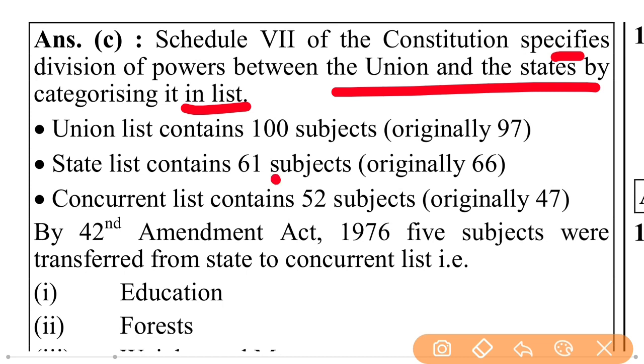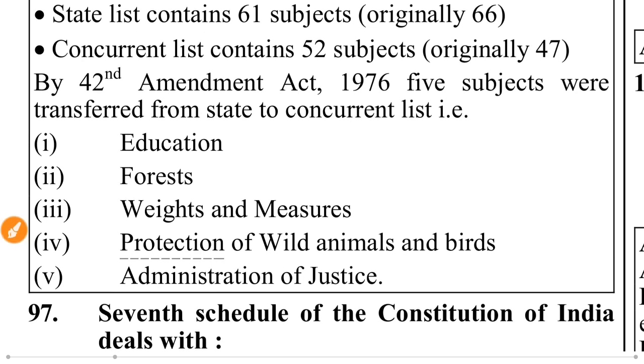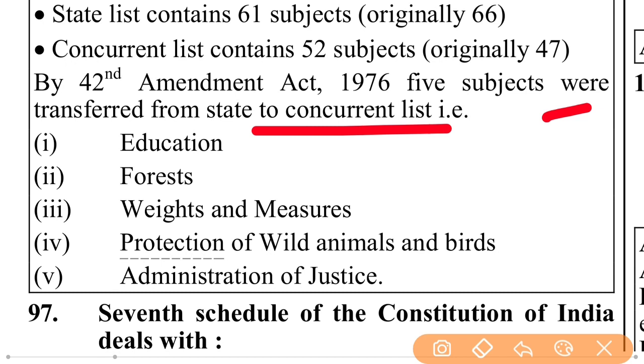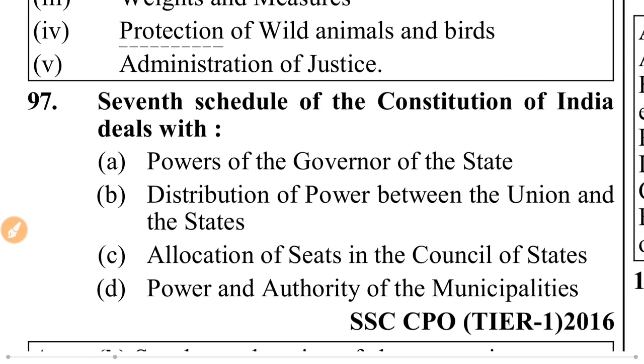State list contains 61 subjects, originally 66. Concurrent list contains 52 subjects, originally 47. By 42nd Amendment Act 1976, 5 subjects were transferred from the state to concurrent list. These are education, forest, weights and measures, protection of wild animals and birds, and administration of justice.